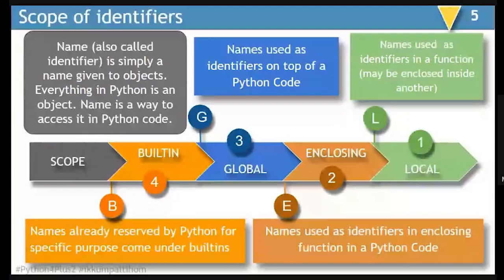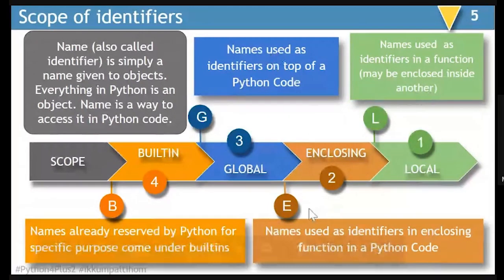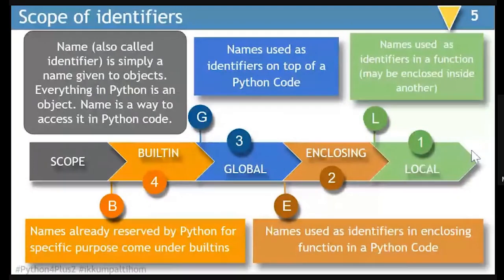We can understand this also like this, that scope of variables or identifiers moves from local to built-in. Local is the name used as identifier in a function, which may be enclosed inside another. Then enclosing is nothing but the names of identifiers in the enclosing function in a Python code.